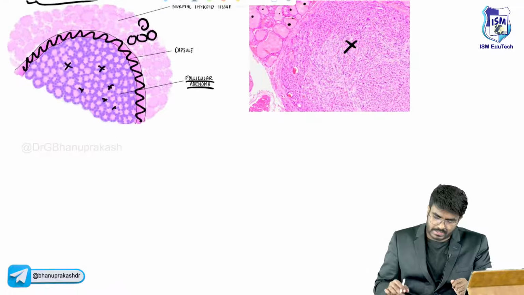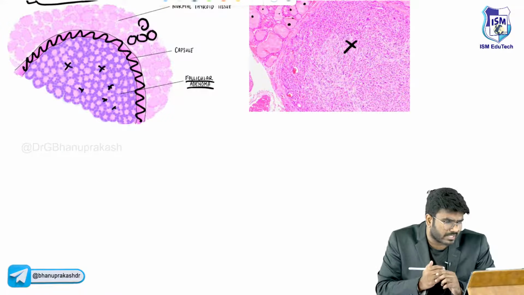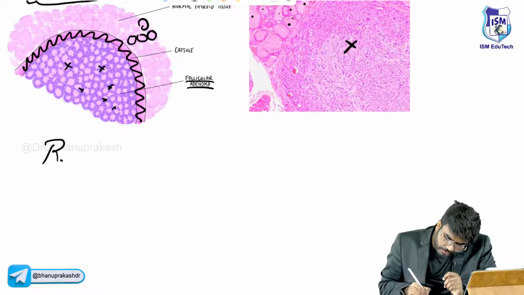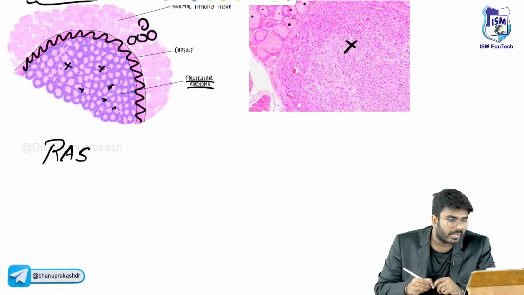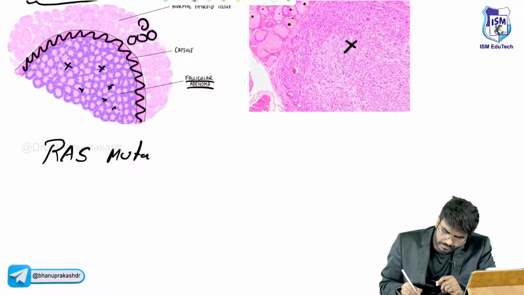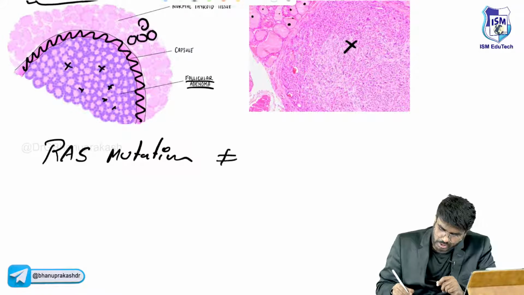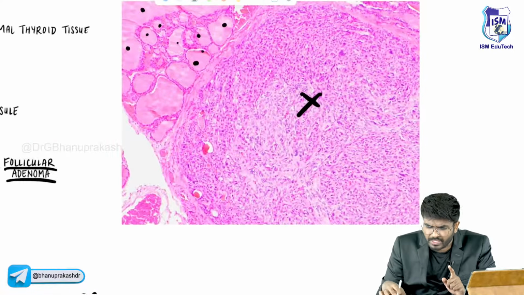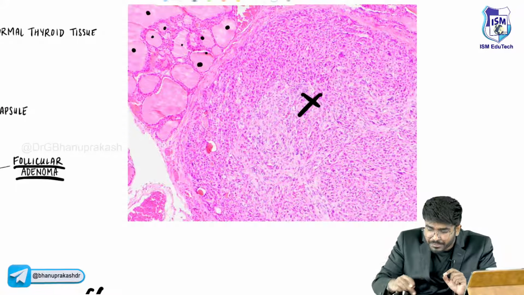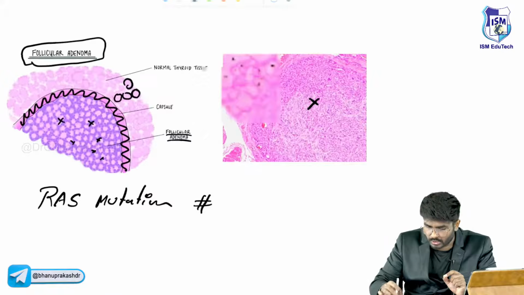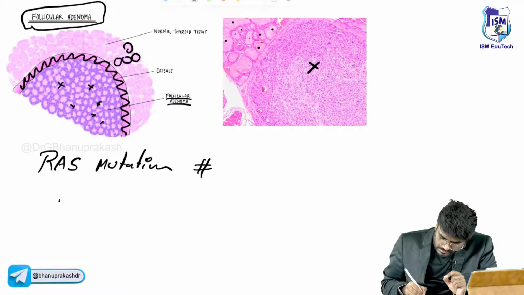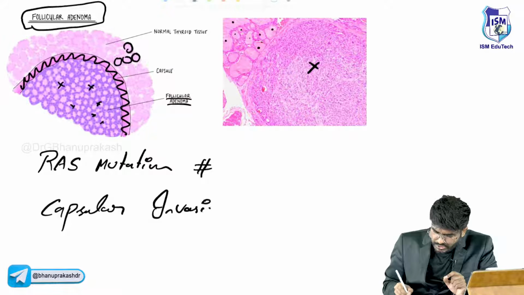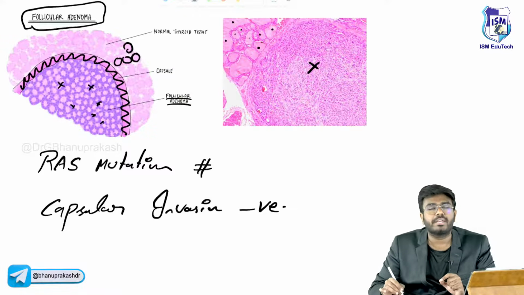Now the question is, why is there a follicular adenoma, sir? This follicular adenoma is because of a mutation called RAS mutation. RAS gene mutation. Important point: is there capsular invasion? Is the capsule invaded by the tumor cells? No. Capsular invasion is negative, sir.